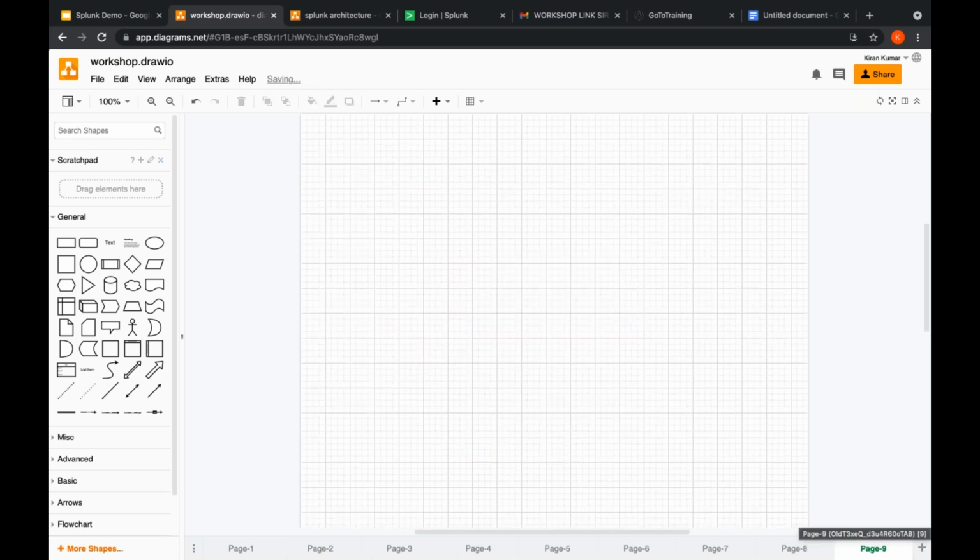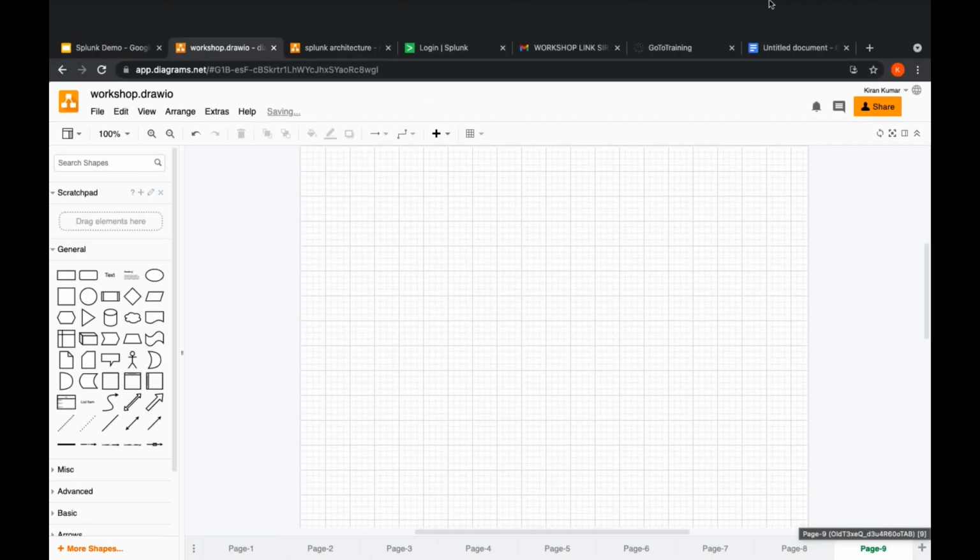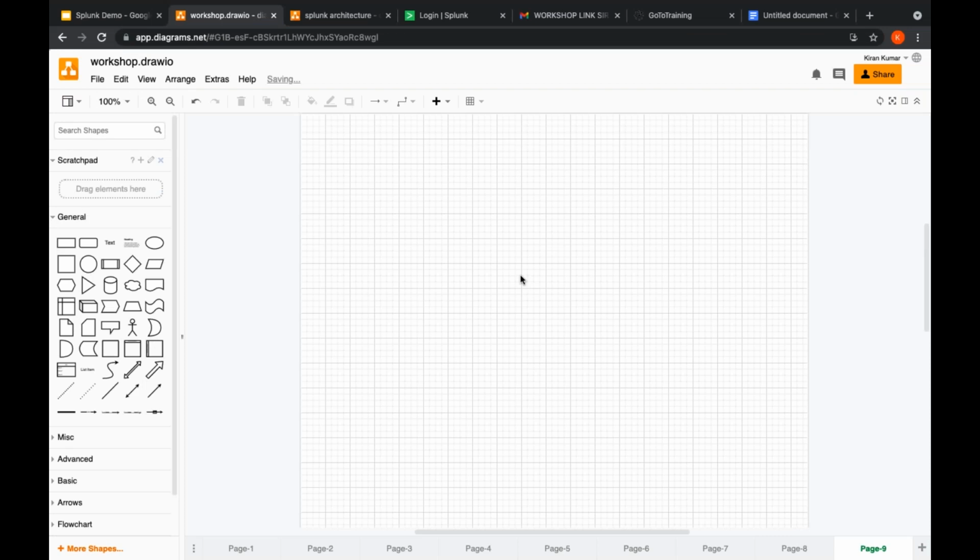For example, in each and every organization there will be an HR department, right? If the HR department has to be monitored, the data will be coming from where? Similar to what we have seen, it will be coming from a web server.